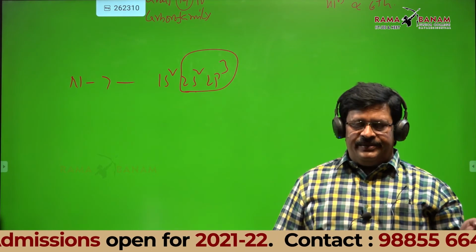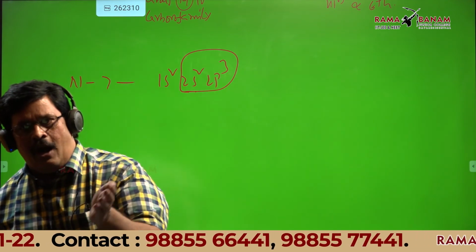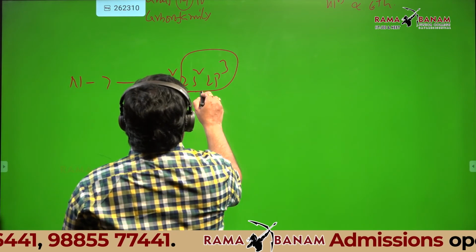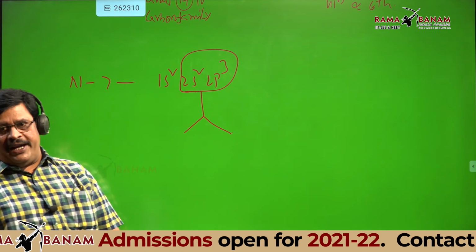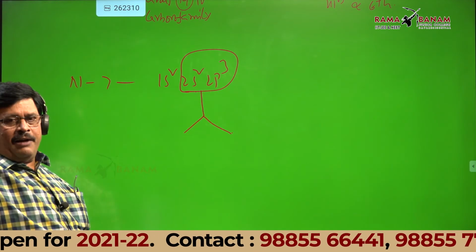Configuration of nitrogen. Not only 2p3. You should tell all subshells in the outer shell: 2s2, 2p3. See, this is very important, students. What is the outer shell? Second shell.